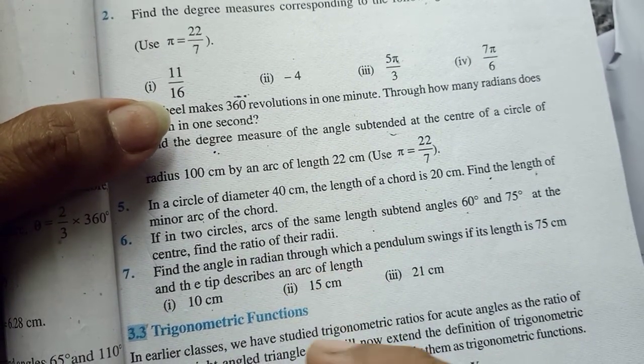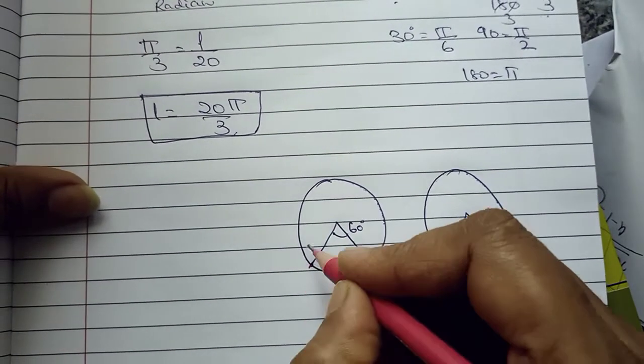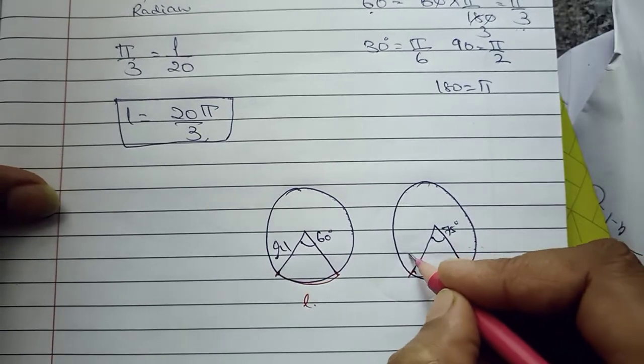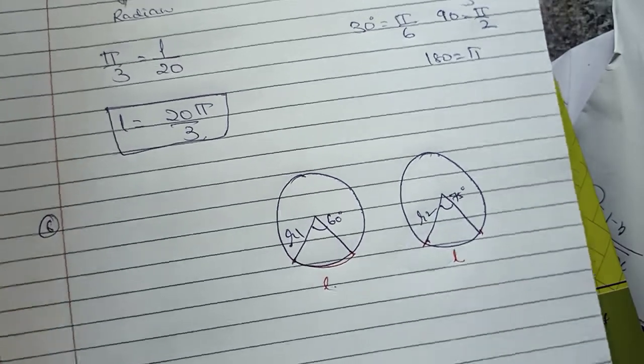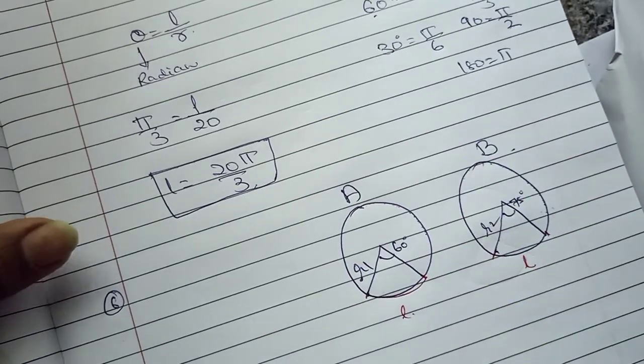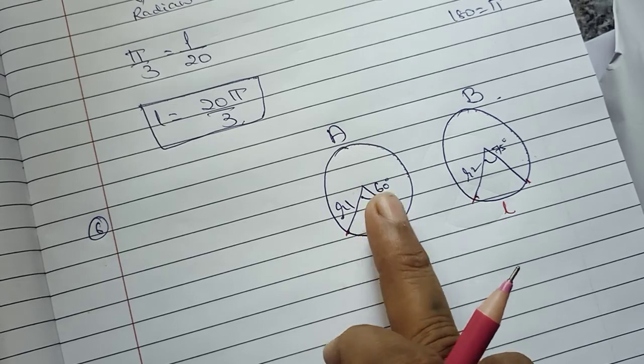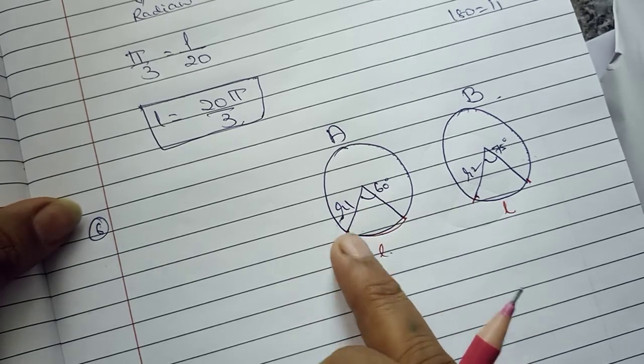Now we have to find the ratio of their radii. Here radius is not given. So let us take this as R1 and this as R2. Now coming to the first circle, I will name this as A circle and B circle. As I know R, L and theta, there is a relation between L, R and theta.